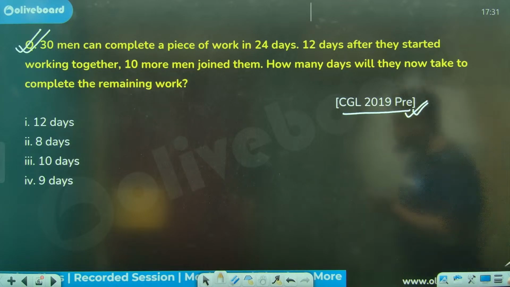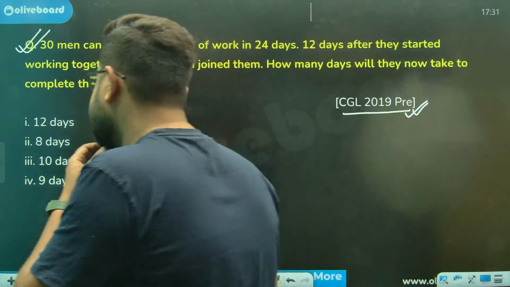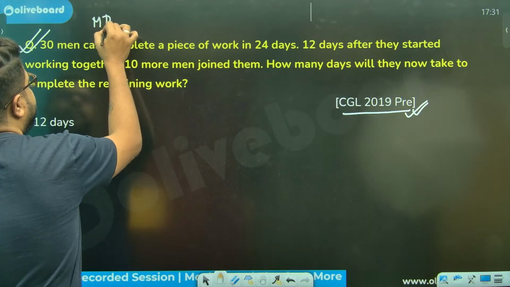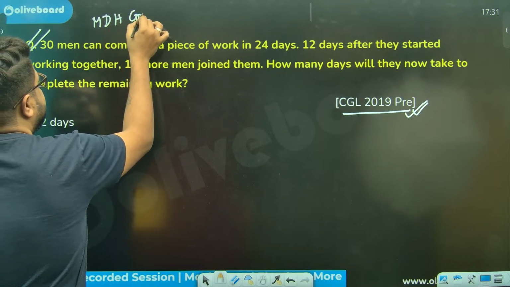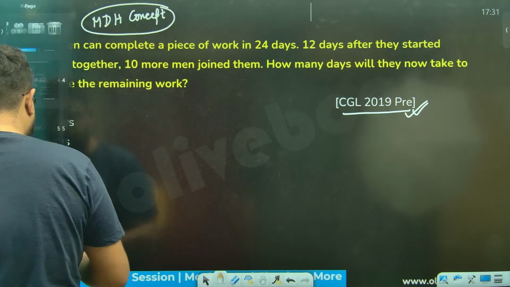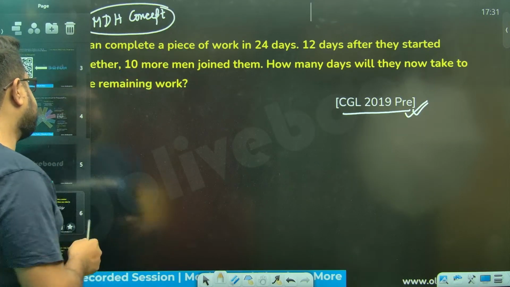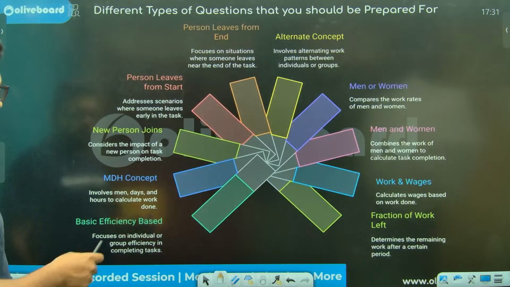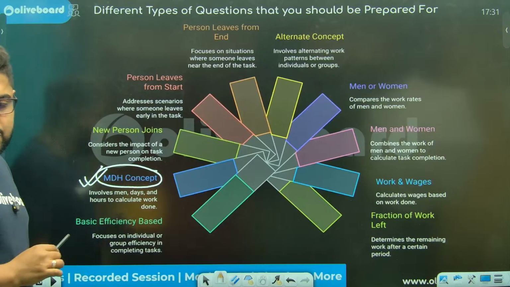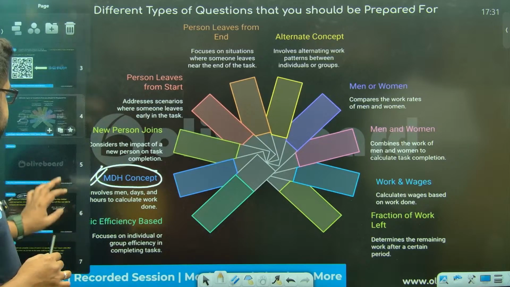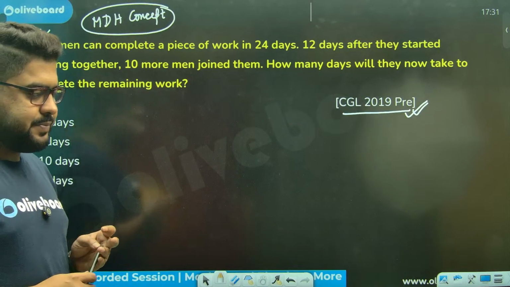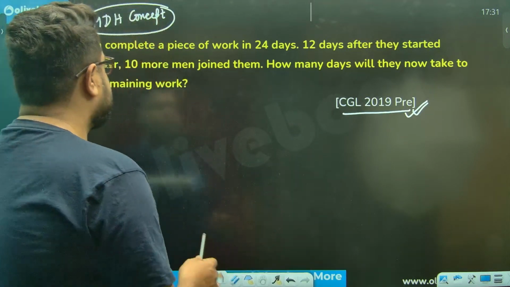Any answers whatsoever? So this is a question from your MDH concept. Yesterday I had given you 10 subtopics like this one, and this MDH concept, I told you, is one of the most important. This question is based on this concept. Let's understand how to solve it.